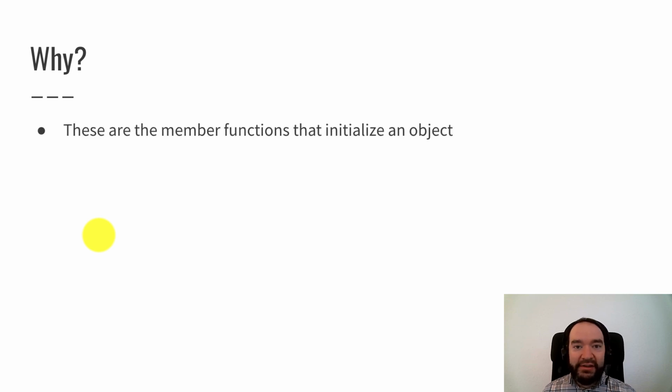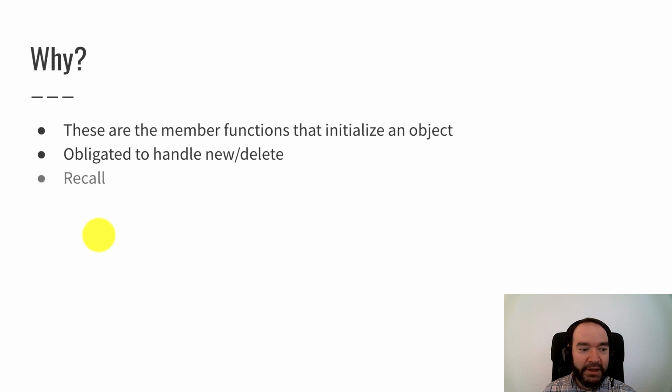There's a specific reason. There's a bug that can happen when you initialize some but not all of those three functions. Those are the member functions that deal with initializing an object and freeing its memory. So by the RAII principle, those are obligated to handle new and delete. New and delete needs to be handled perfectly in those three functions: the destructor, the copy constructor, and the copy assignment operator.